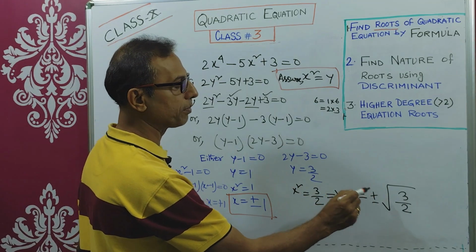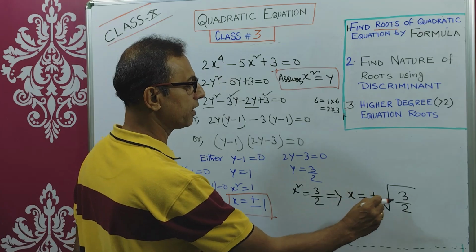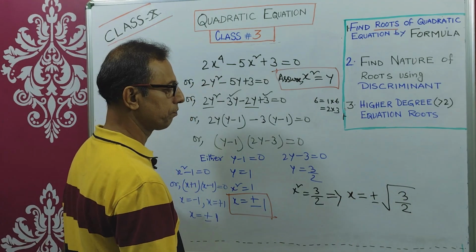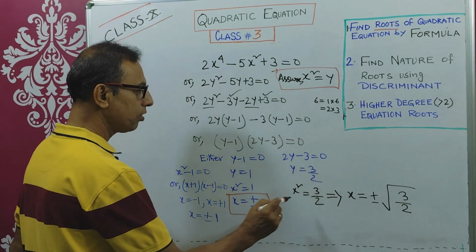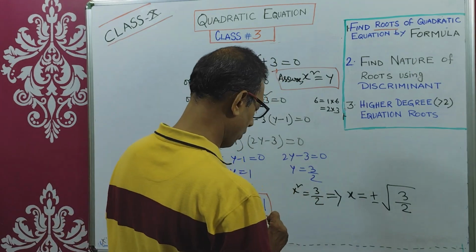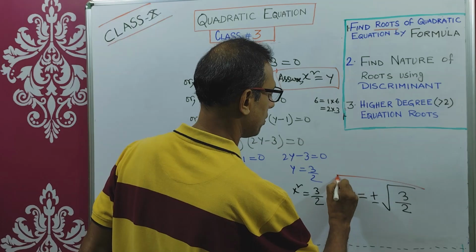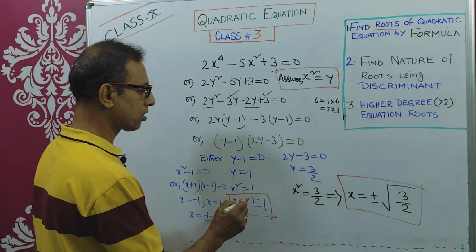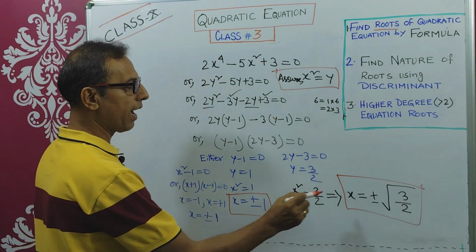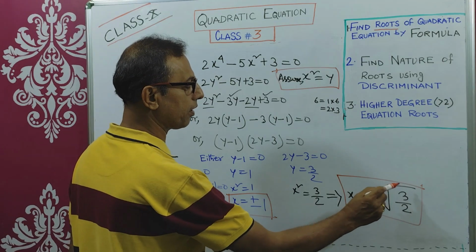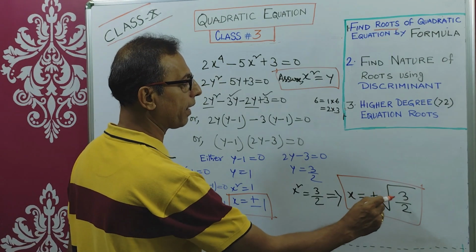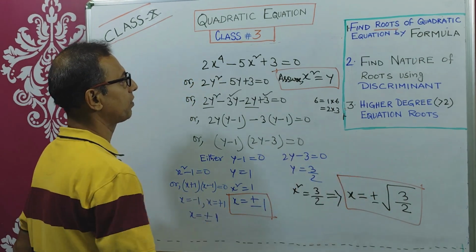Before the root you have to give the plus minus sign, right? Plus minus root over 3 by 2. Right? So we have already identified 4 roots in this equation. One set of roots is plus 1 or minus 1, another is either plus root 3 by 2 or minus root 3 by 2. So we have identified 4 roots.